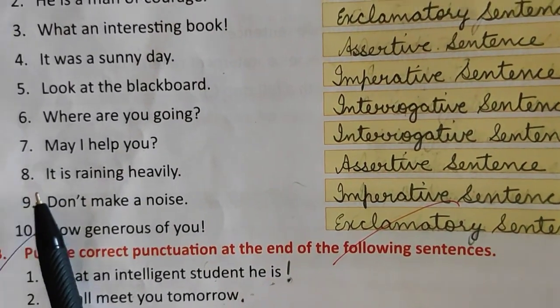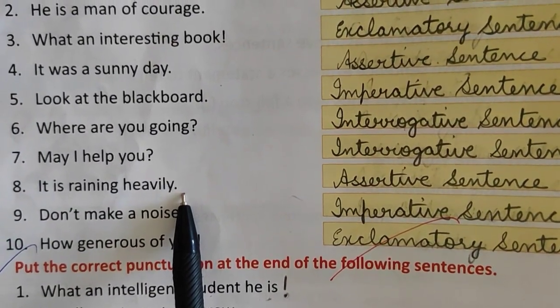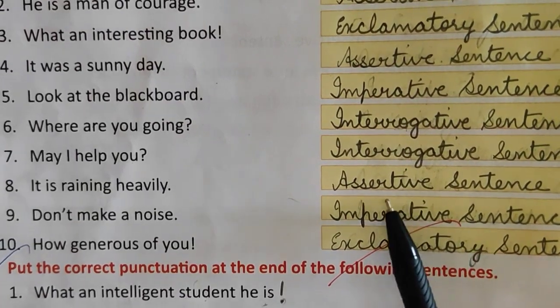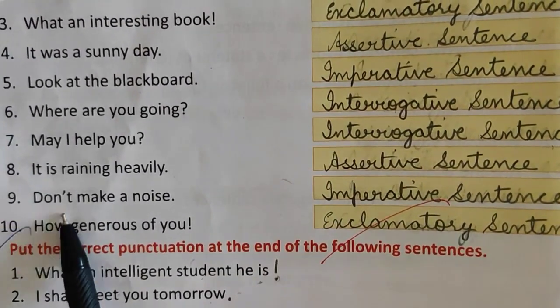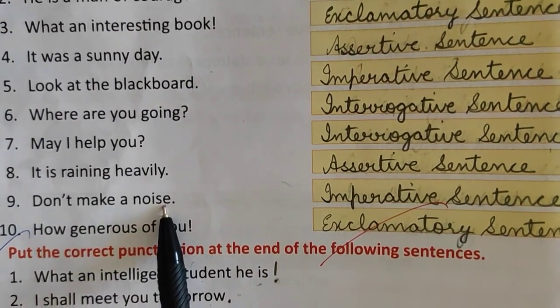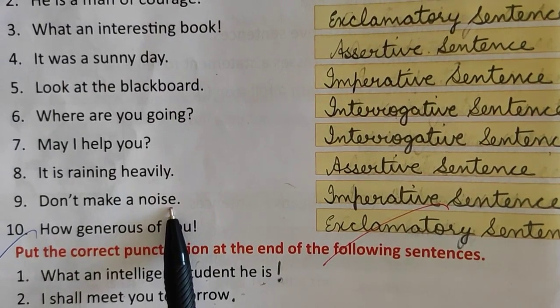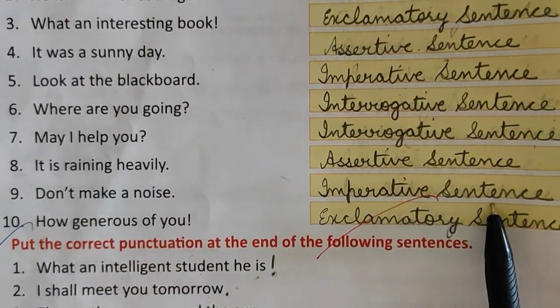Now number 8 is, it is raining heavily. Again some information is being given that it is raining heavily outside. So this is an assertive sentence. Now number 9 is, don't make a noise. In the class the teacher is telling the children, don't make a noise. Means she is giving an order to the children that don't make a noise. So this is an imperative sentence.